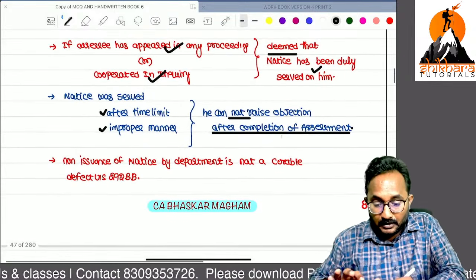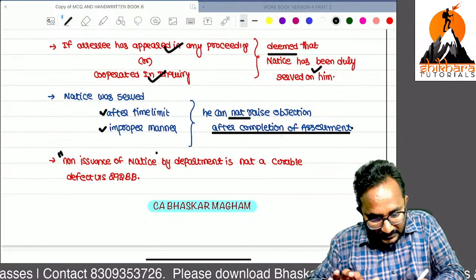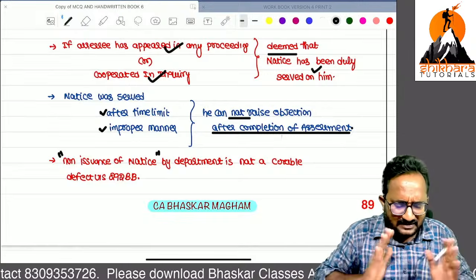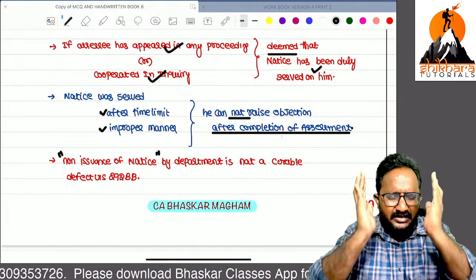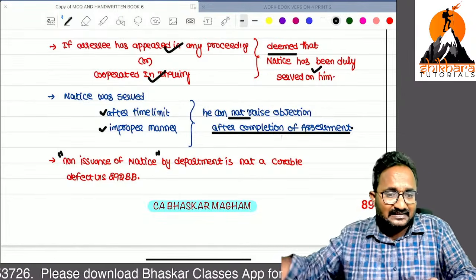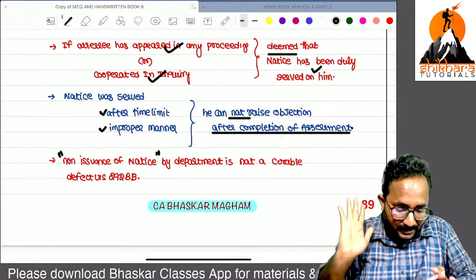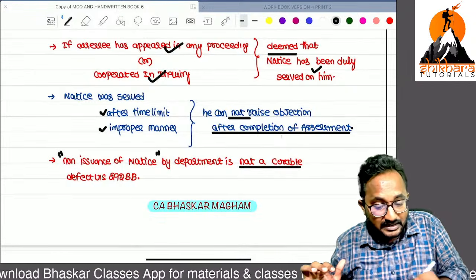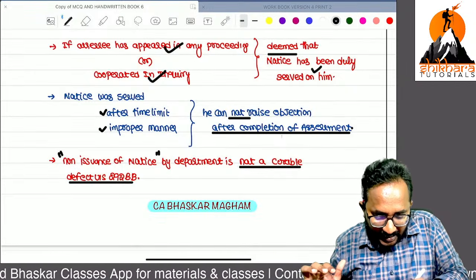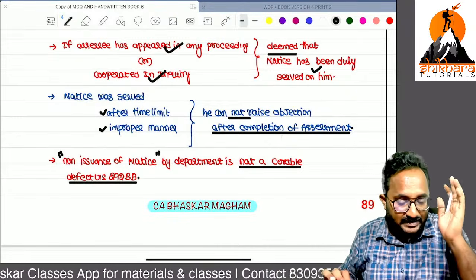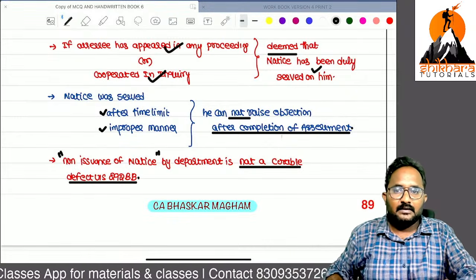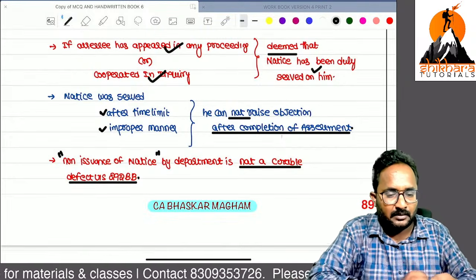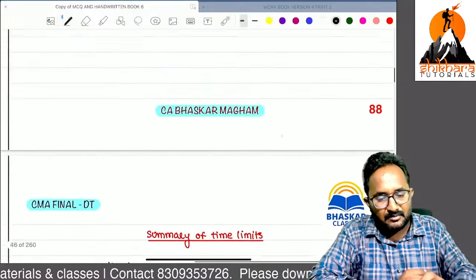So remember, if you are not issuing the notice, you can't go with the assessment. If you have not issued the notice at all, you can't start any assessment. For every assessment, notice is mandatory. If you have not issued the notice at all, you cannot cure the defect. That means the AO cannot say, sir, I am not sending the notice, no problem, come for assessment. No, I will not come. So now, we have the same question.